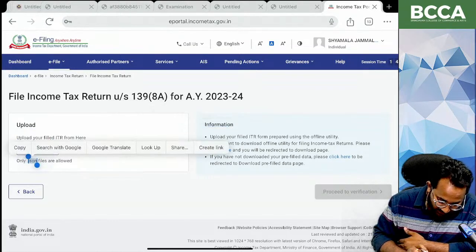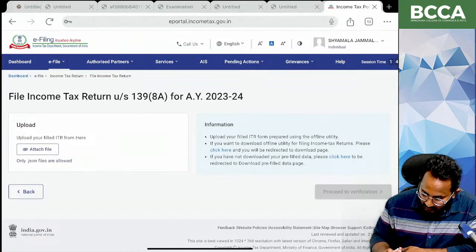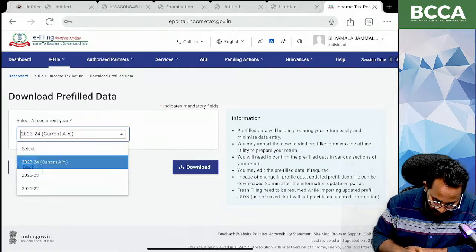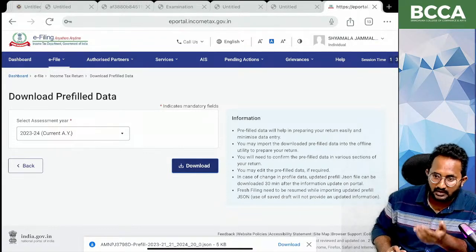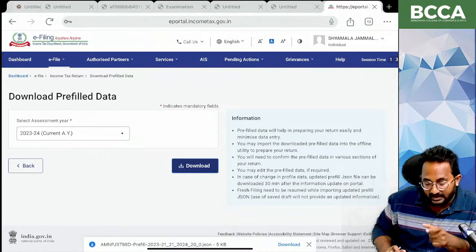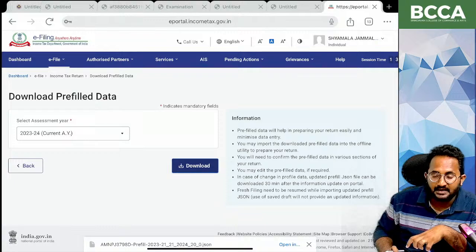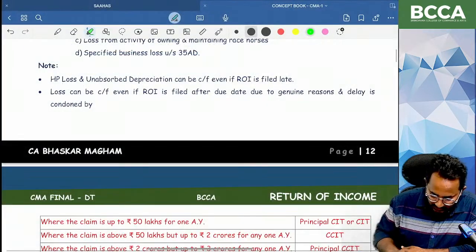Only JSON files are allowed. So that means you can download all your income related details by using that. You can download all the files in JSON. I want to download the last year's JSON file. If you observe, all the pre-filled details along with your PAN number and your income details will be pre-filled in the JSON file. So it will not be visible here. It will open in Excel only in the form of macros, but not visible here. No issue.